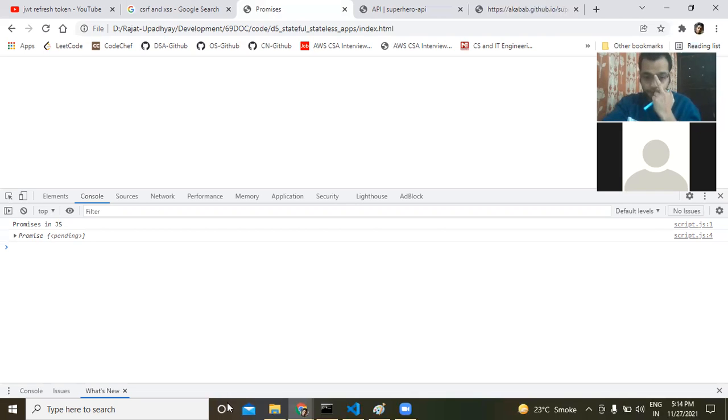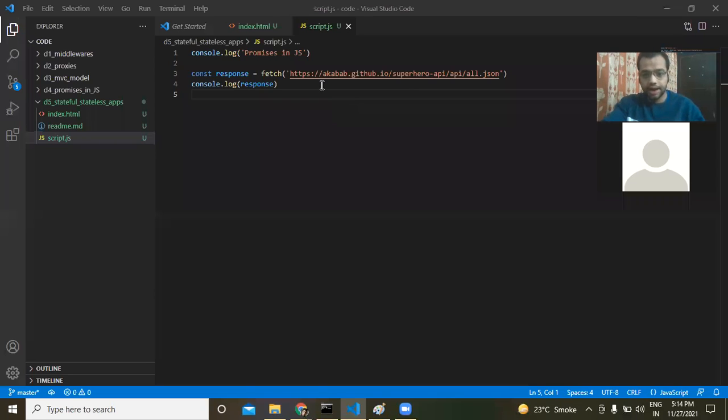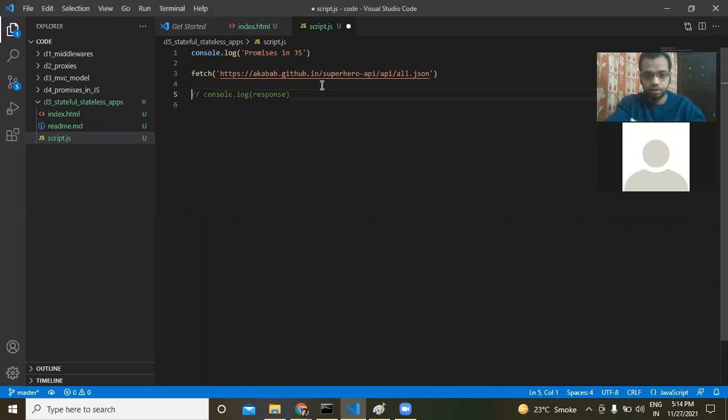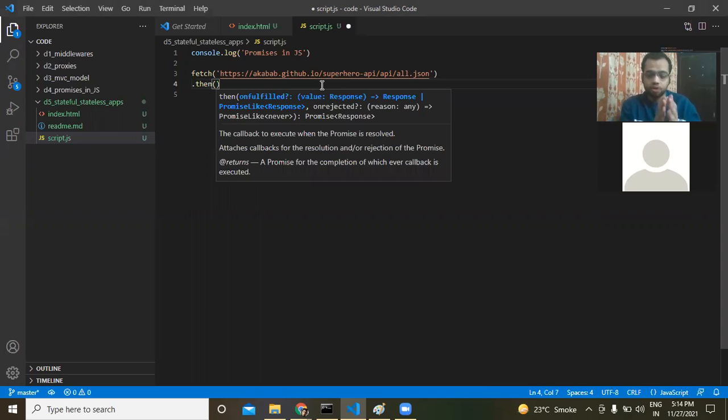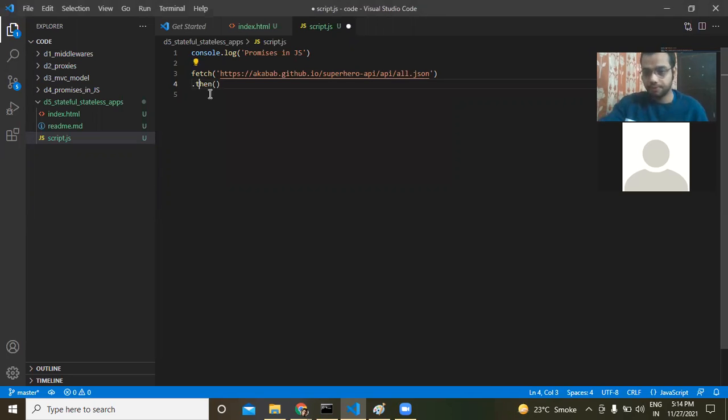Okay. So how do we handle a promise? There are different ways. One of the simple ways is, I'm going to remove this from here. I don't need this response. We write dot then. So what is dot then? This is called promise chaining. Dot then means once the data has been fetched, then do something. So this is called dot then, do something.